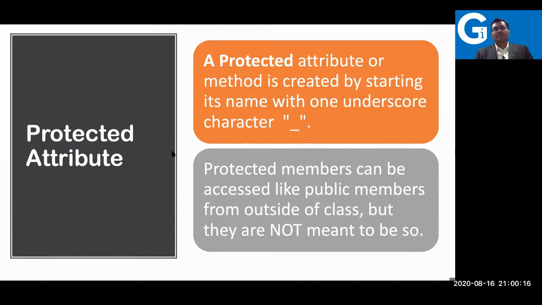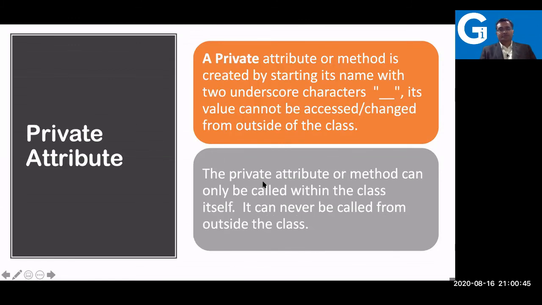We can define a protected attribute in Python. I'll tell you how. For example, if name is there, you write a single underscore name, so that particular variable is protected. Protected members can be accessed like a public member from outside the class, but they are not meant to be. In Python, you don't see a real private, public, or protected. We are just writing the code that way, but the real public, private, protected is in other languages like Java and C++. You cannot compare, because here you can still access them.